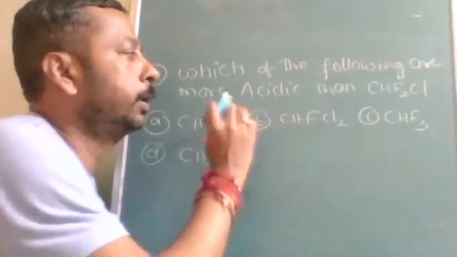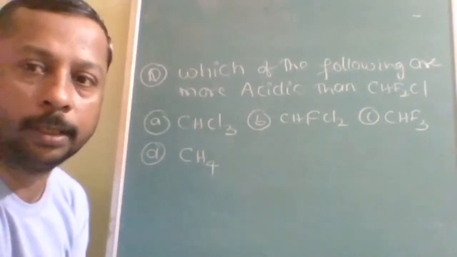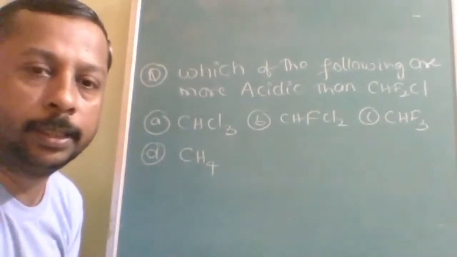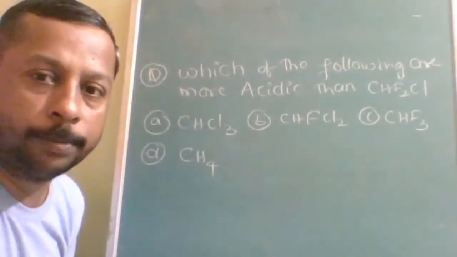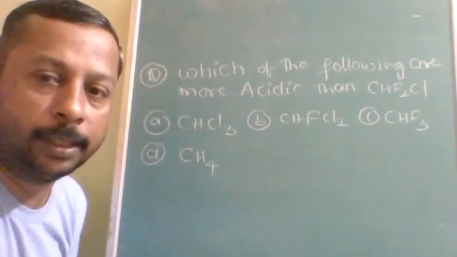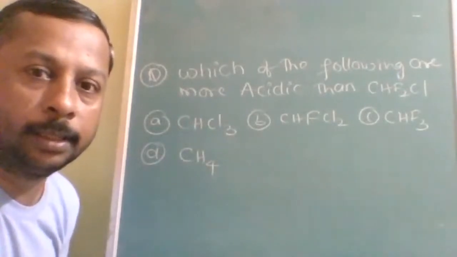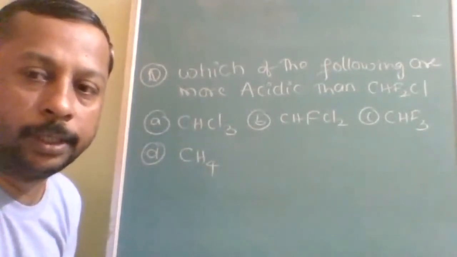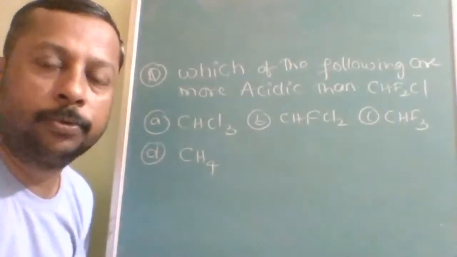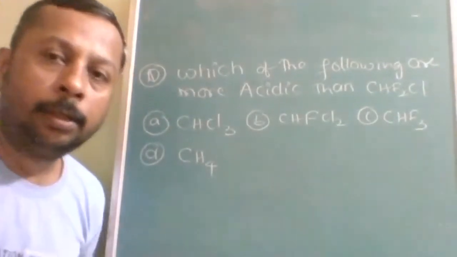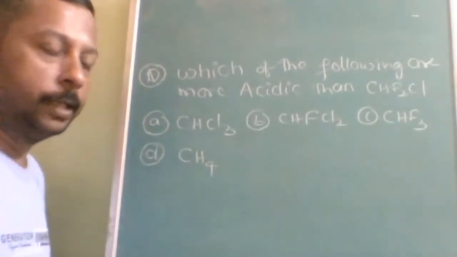Which of the following are more acidic than CHF2Cl? Option A CHCl3, option B CHFCl2, option C CHF3, option D CH4. Which is more acidic than CHF2Cl? To check whether it is more acidic or less acidic,